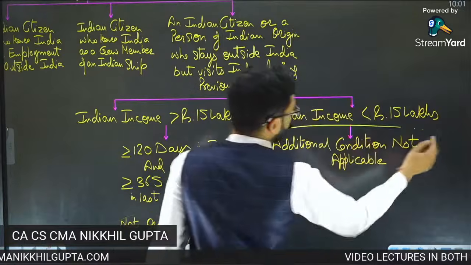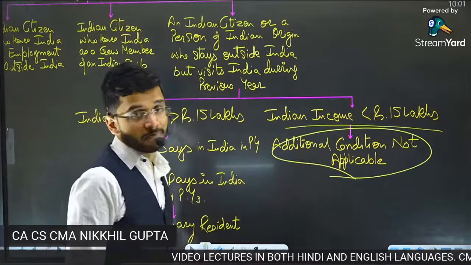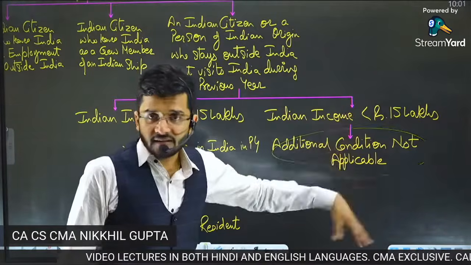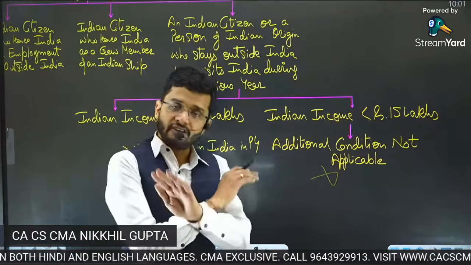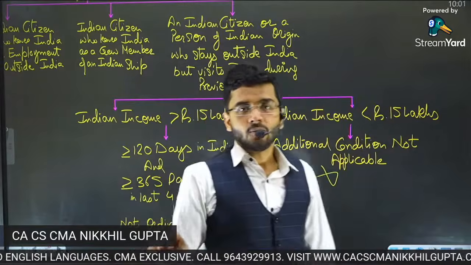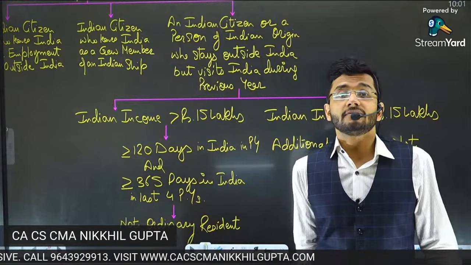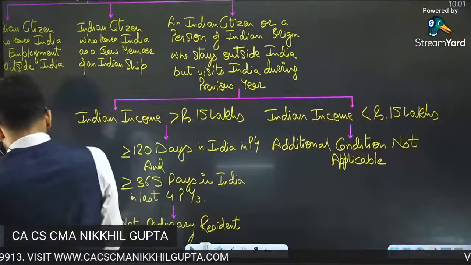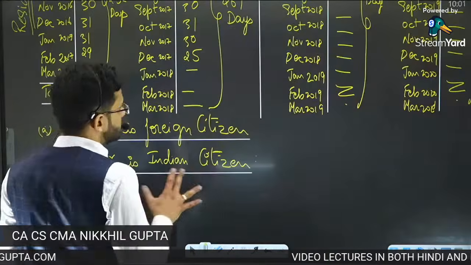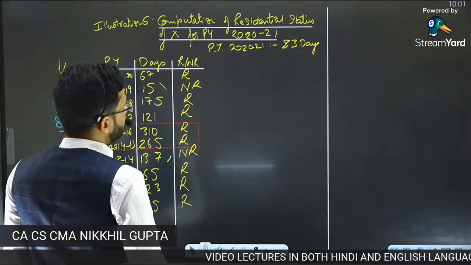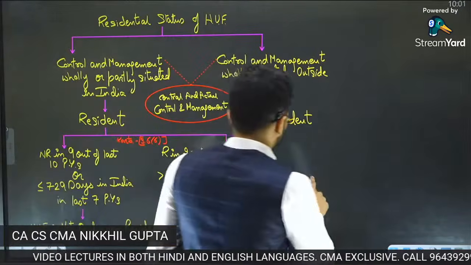If they have Indian income which is less than 15 lakhs, then the additional condition will not be applicable. So if they are earning less than 15 lakhs, then guys, the additional condition 61C will absolutely not be applicable, and only their period of stay in the current year will be seen. Their period of stay in previous years will not be seen in this particular case. So these were the exceptions to section 61C. Okay, sir, got it? So guys, these were the rules relevant for Indian citizens, for individuals especially, to become a resident of India.